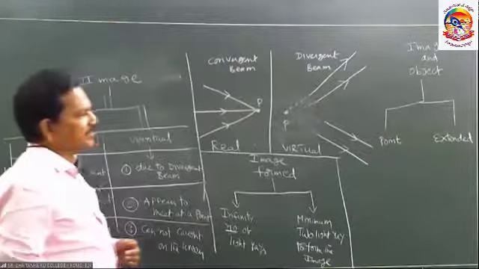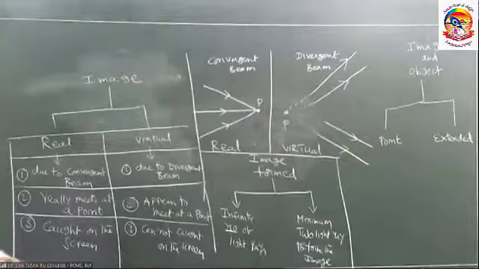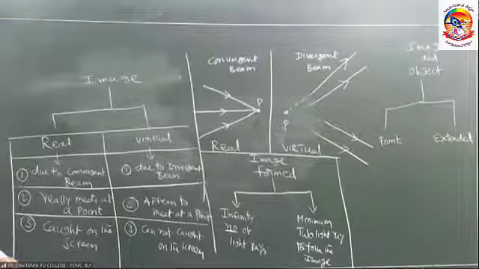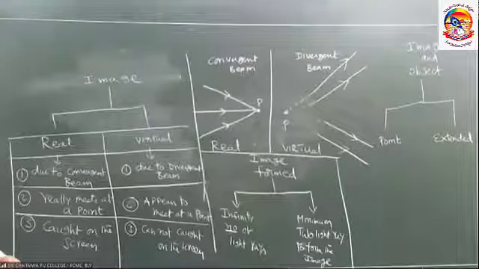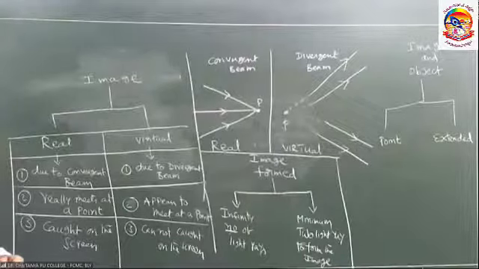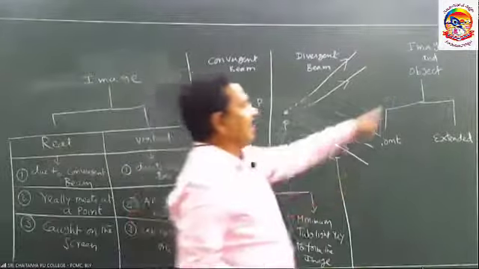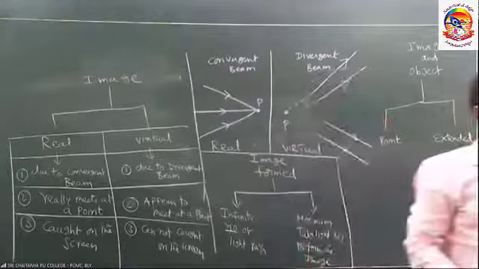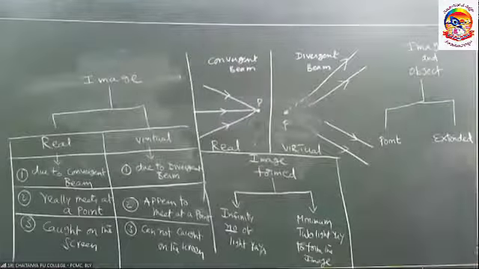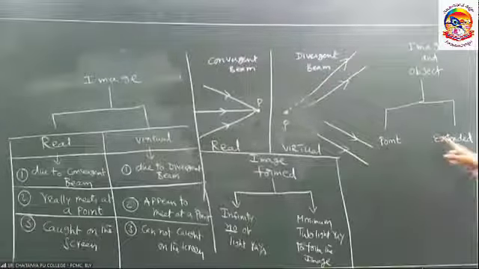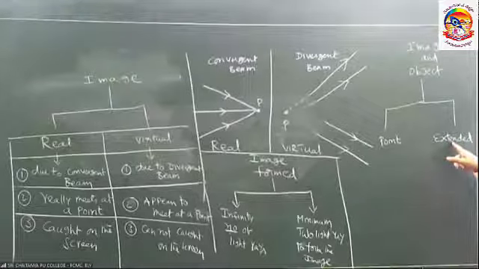These are frequently used terms in optics before going to the plane mirror and the spherical mirrors. Image and object formation and the terms used with that, then we can easily understand the entire concept. The object and the image may be of 2 types: point object, point image, and extended object, extended image.